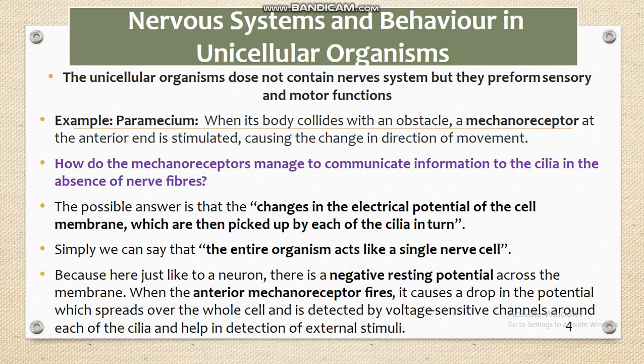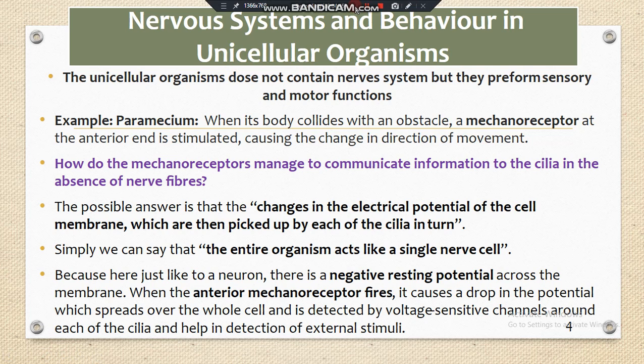As a result of this negative potential, the cilia change their direction. The transmission of different messages in the lower organisms or unicellular organisms is similar to